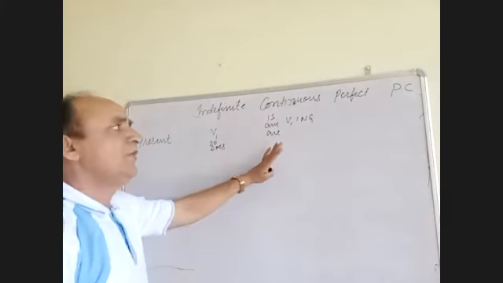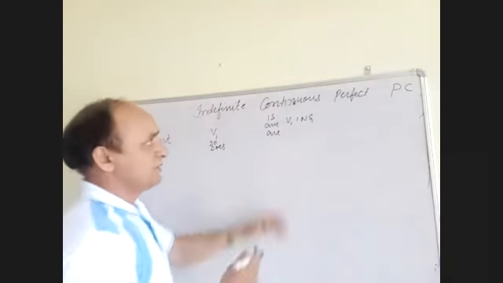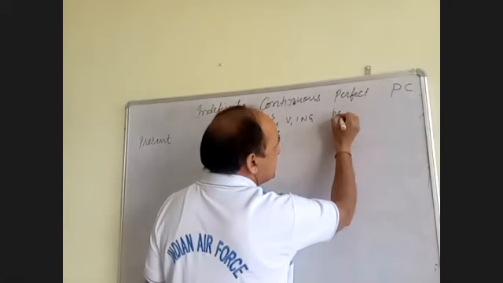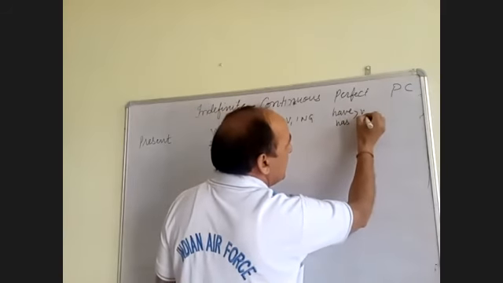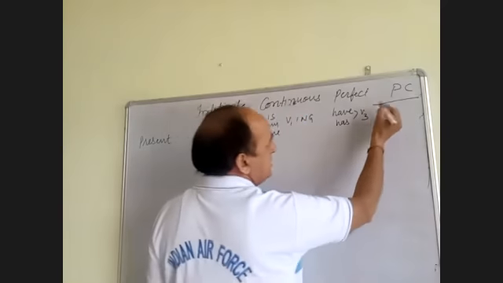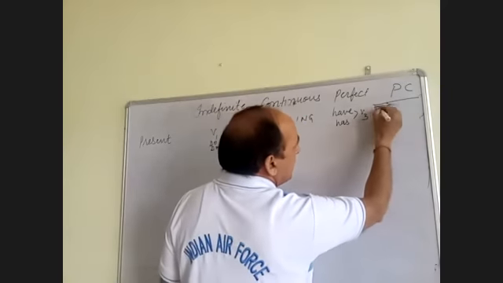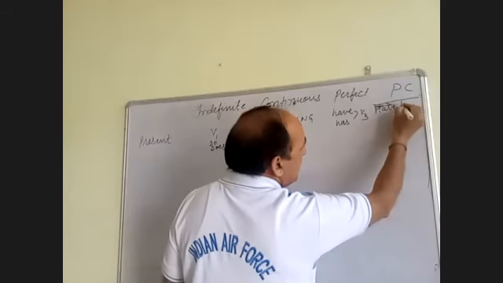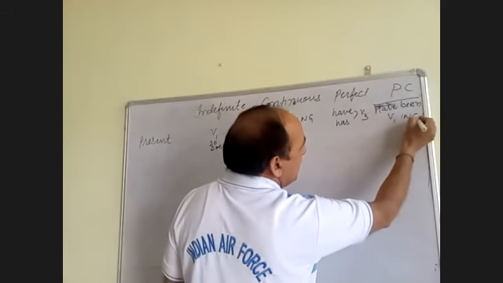In tense, we just keep changing the helping verb and main verb. Perfect: have, has, and third form. In perfect continuous: will, shall, not have been, and first form plus ing. Now see the pattern.